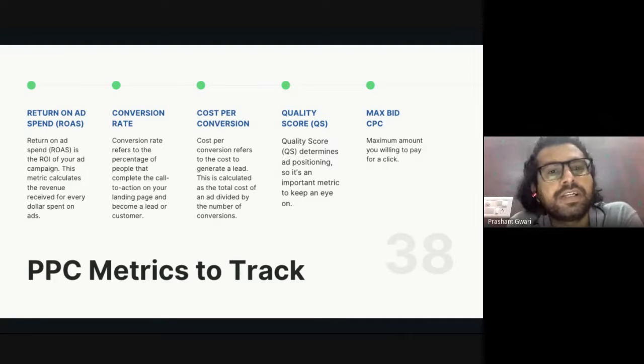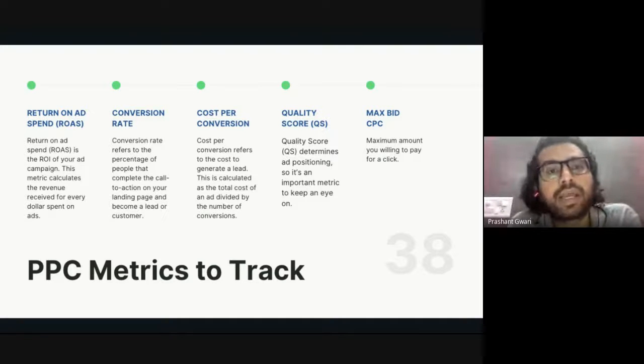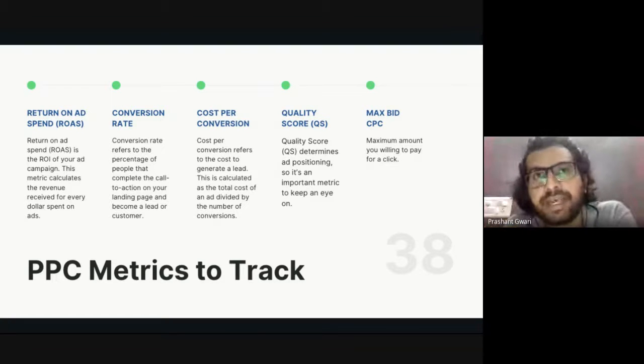Conversion rate. Conversion rate means how many people are actually clicking on the call to action button of your landing page, not on the advertisement. If they're clicking on the advertisement, it's a click. Okay. Or if they're clicking on your website, that is a conversion. So after clicking on your advertisement, they are redirected to your website and then they click on something, whether it is the submit button on a lead generation form, or they are buying a product from your website, or they are providing you their email ID. Depending upon what kind of goal you have set, it will be calculated as a conversion rate.